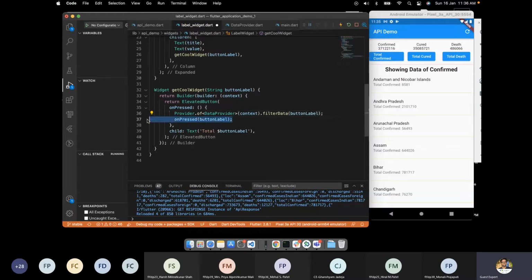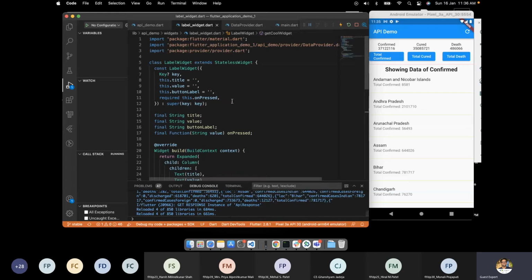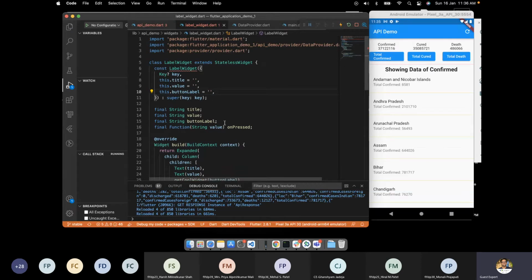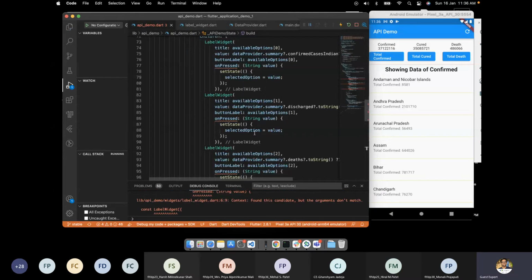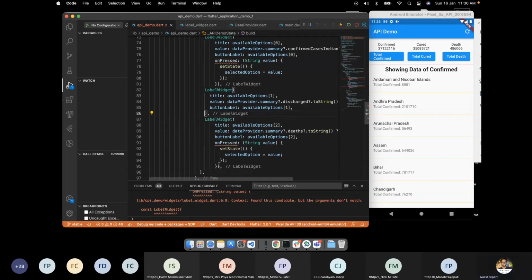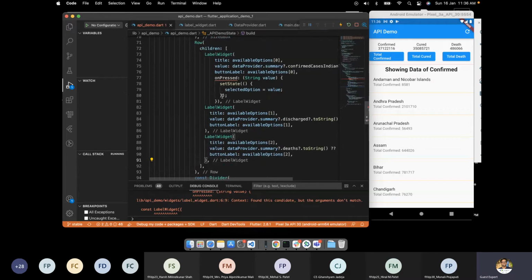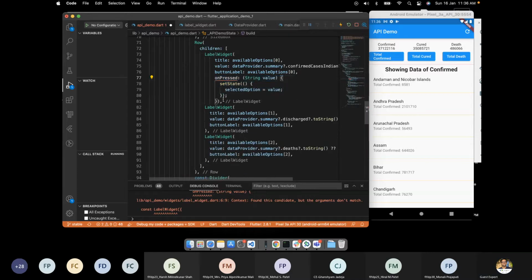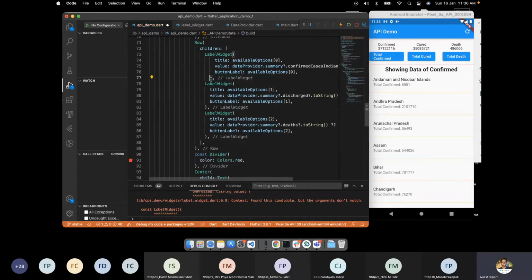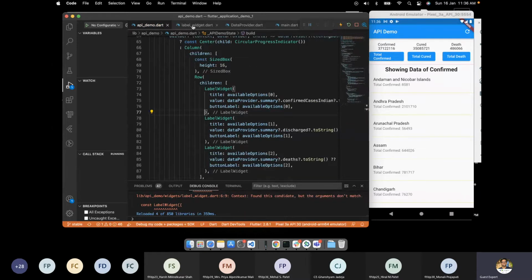Simple. And whatever the method that we are doing here, now we don't want this onPressed, or onPressed here, or onPressed here for the selected option. So we'll simply remove this onPressed from here, from here, and from here, because now we have the selected variable inside here.